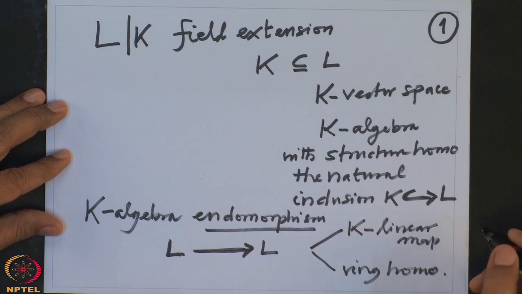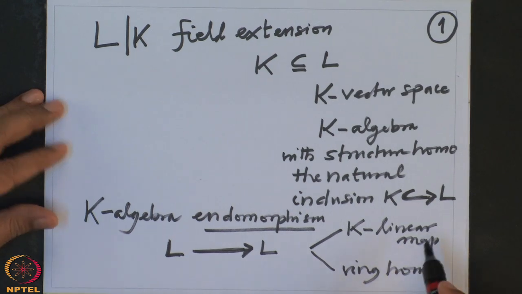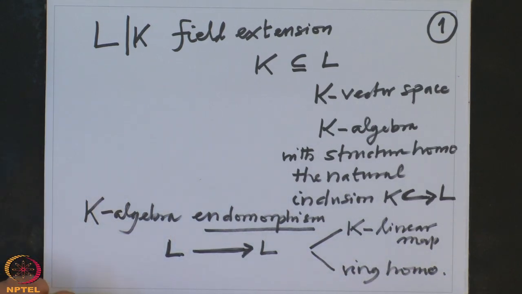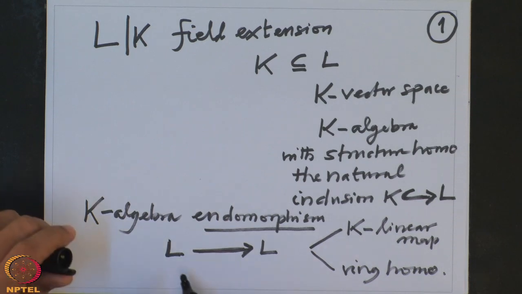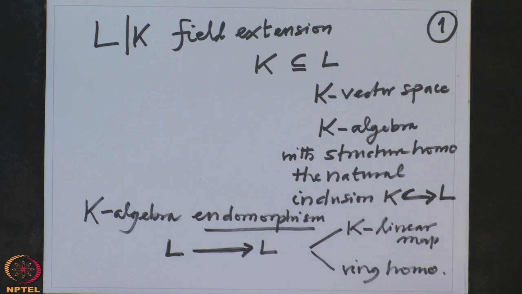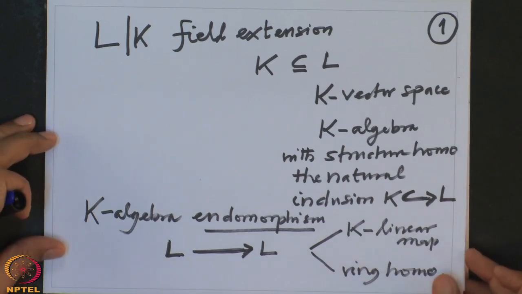That means it preserves the multiplication. Obviously we have made our convention earlier that under a ring homomorphism the multiplicative identity goes to the multiplicative identity, and we are still assuming that.